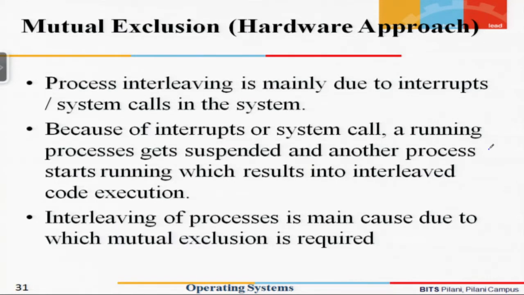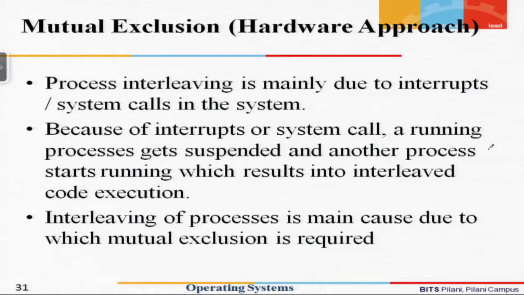One important reason why interleaving occurs is hardware or software interrupts, or at times when a process makes a system call for accessing the devices, then also the process could get suspended and interleaving can occur.